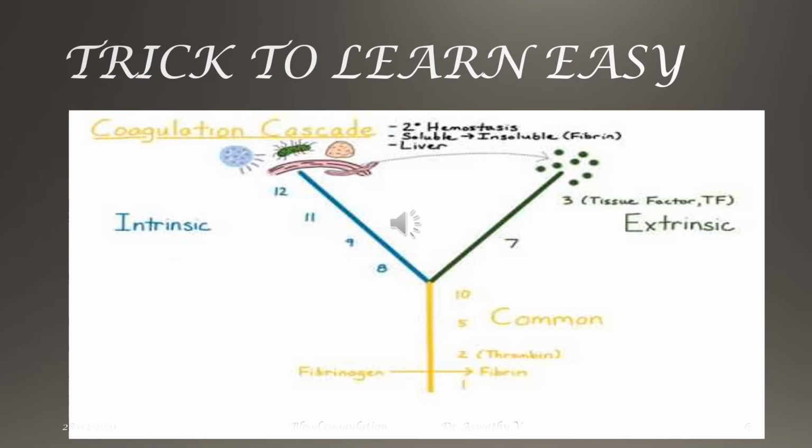So in the intrinsic limb, that means in the right limb, 12, 11, 9, 8. In the extrinsic limb, it is 7 plus 3, which is 10. Then in the tail portion, it is 1 into 2 into 5, which is also 10. We can discuss each of these tests. This is the simplest way to remember the coagulation cascade.